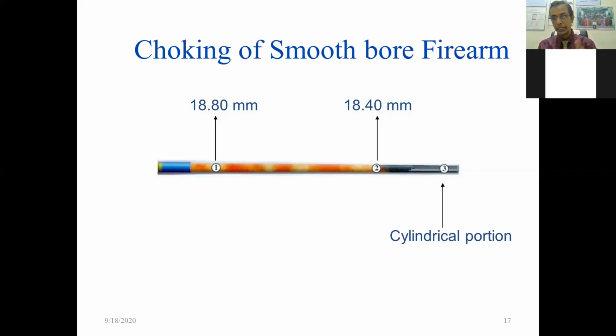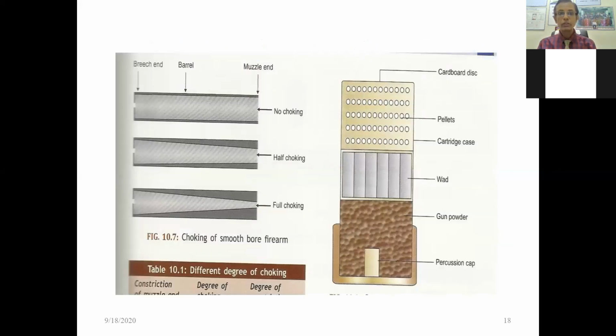So what is choking? Choking is the tapering of the barrel end. In no choking, the diameter at the breech end and the muzzle end is the same. At the muzzle end, when it is constricted halfway, it is known as half choking, and in full choking, only a small part is seen. So these are the parts of no choking, half choking, and full choking.